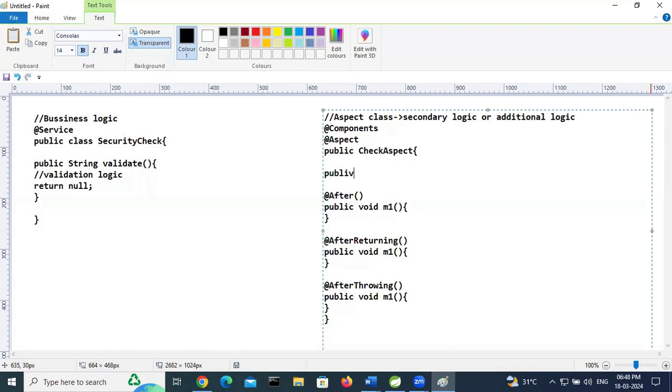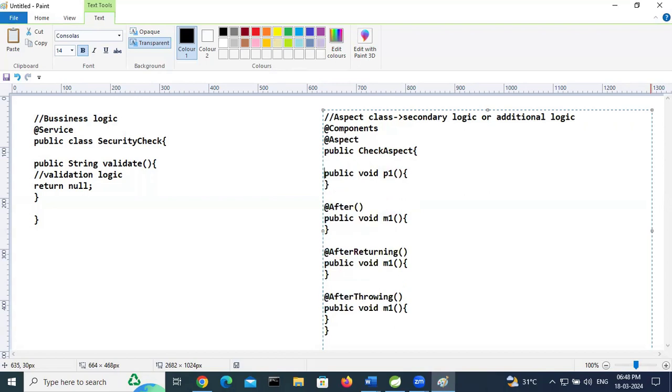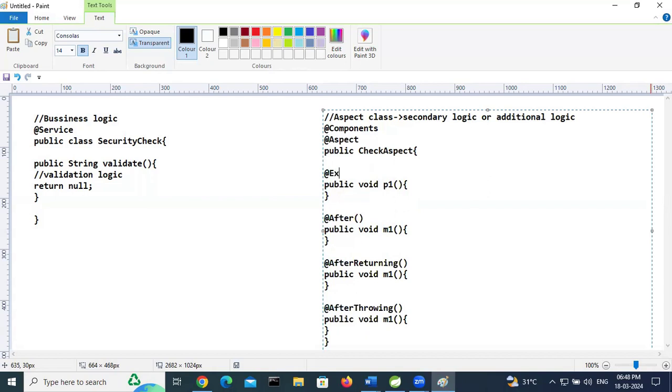I'm writing one pointcut, public void, suppose p1, with @Pointcut of execution. Here we need to mention this business method: first the access modifier, it is public, next if any modifier like static, next the return type, next the package name.